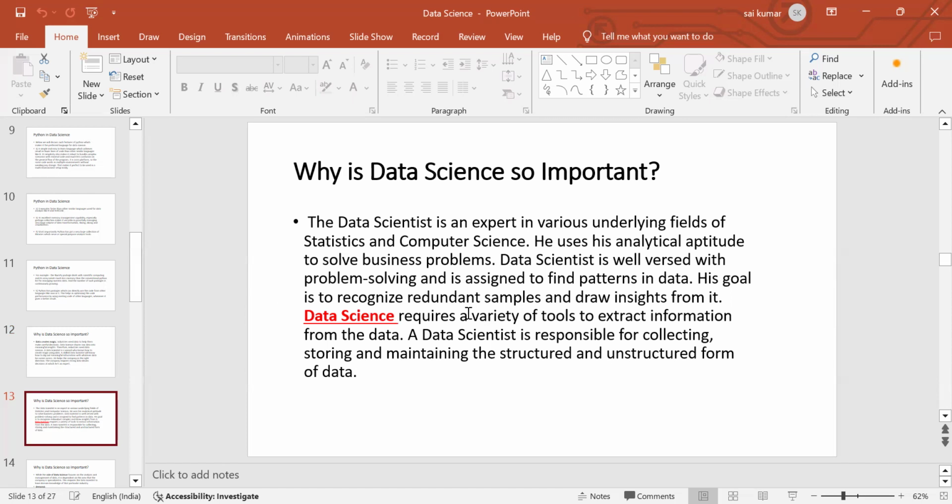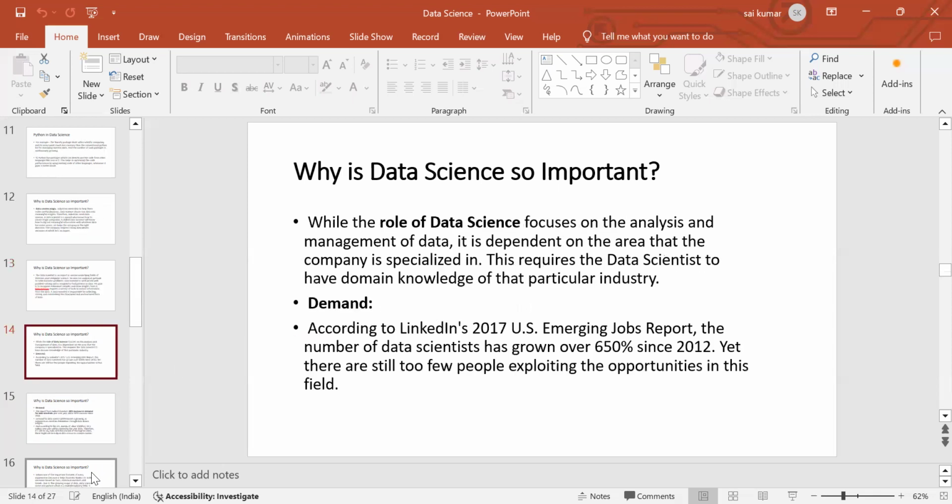Now let's see data science. Data science requires a variety of tools to extract information from the data. A data scientist is responsible for collecting, storing and maintaining structured and unstructured forms of data. First, understanding the problem. Then collecting the data, and where to collect it, all the data can be stored and maintained, whether structured or unstructured, both can be stored by a data scientist.